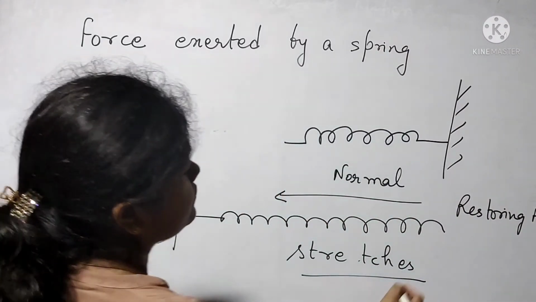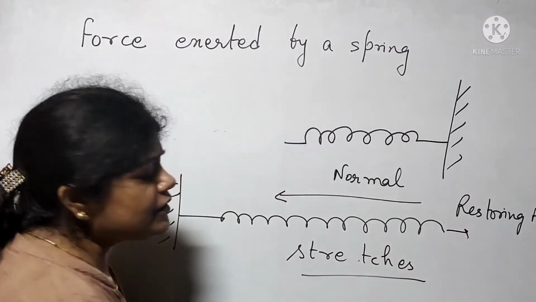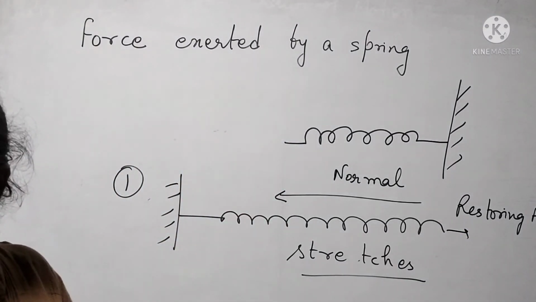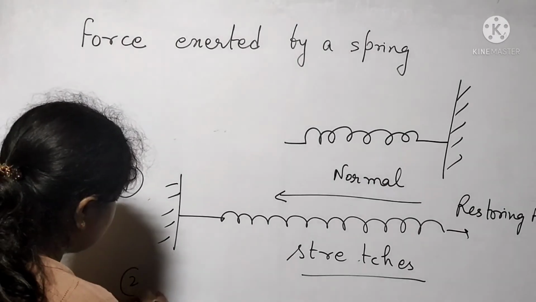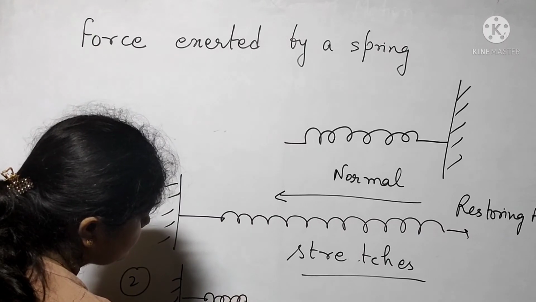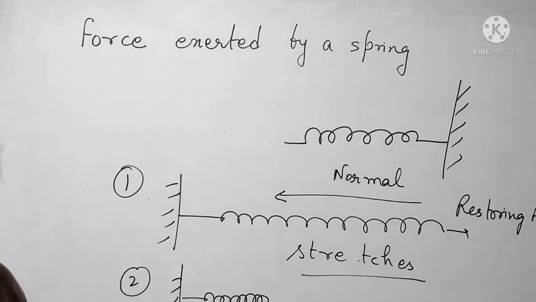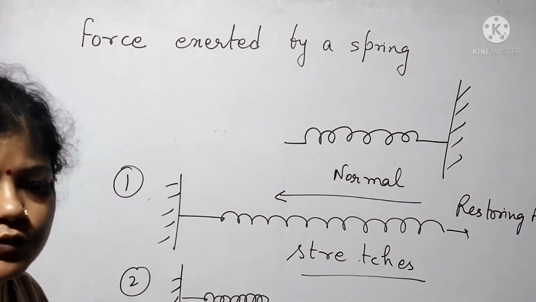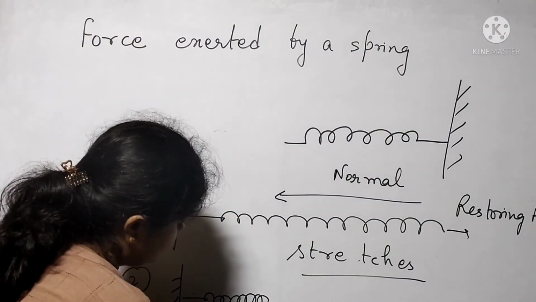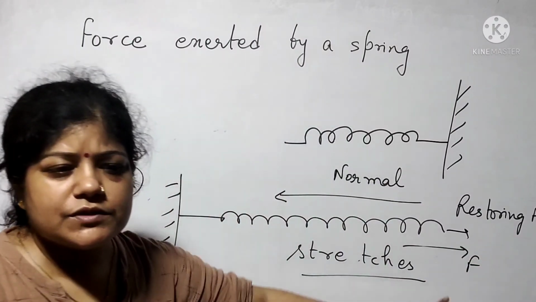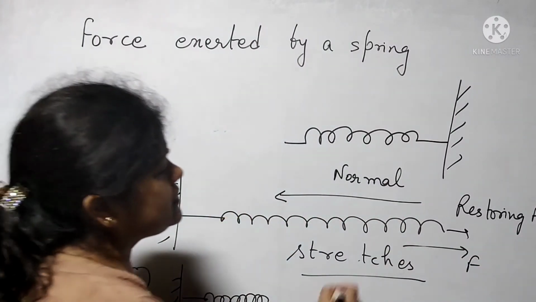Now the second case, when we compress the spring. That means we apply the force in this direction, the applied force, but the restoring force is in this direction.